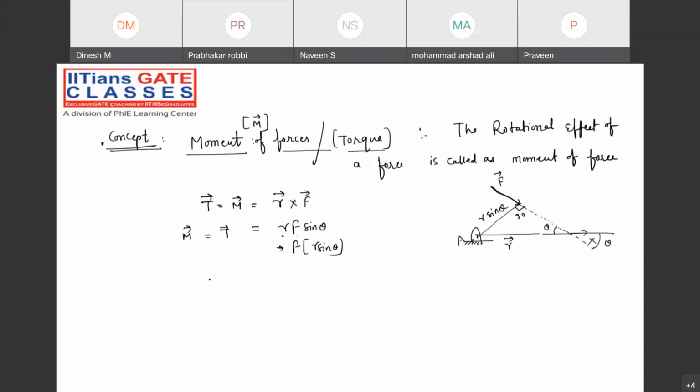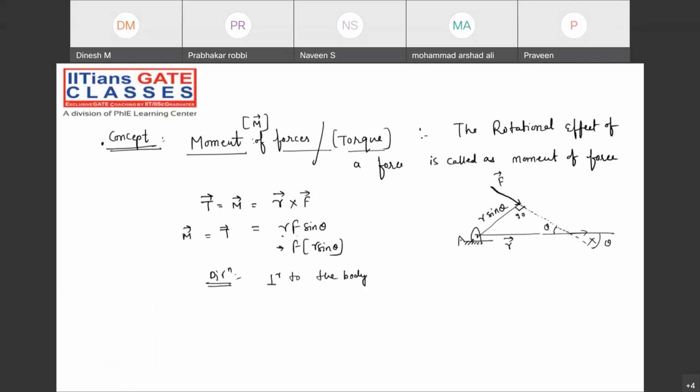That means what about the direction? Tell me, guys. Perpendicular, right? Yes or no, guys? It's perpendicular. Perpendicular to the hinge point. Or you can say that perpendicular to the body. The force direction will be perpendicular to the body, right?